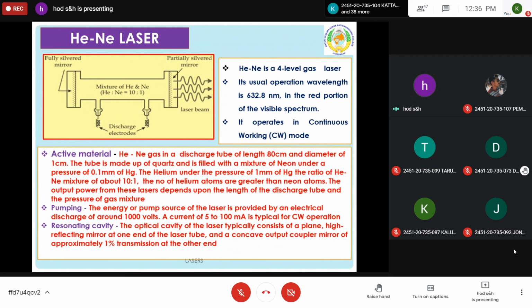Once population inversion is achieved, the first neon atom de-excites by emitting a photon. This photon knocks out another photon from an excited atom. This process continues, and a chain reaction is produced. A photon beam is produced which moves parallel to the quartz tube, and it is not allowed to pass through the left side because a perfect reflector is arranged. Once it gets high energy, it is allowed to pass through the partial reflector, which serves as the laser beam output. So this is the construction and working of the helium neon laser.